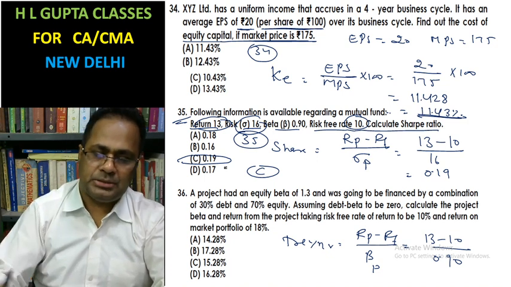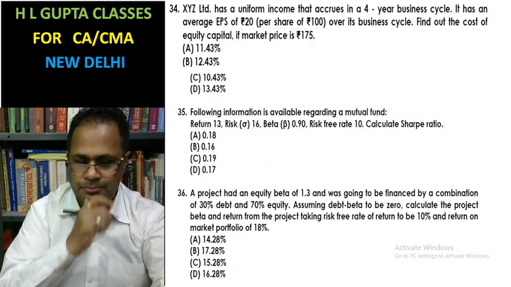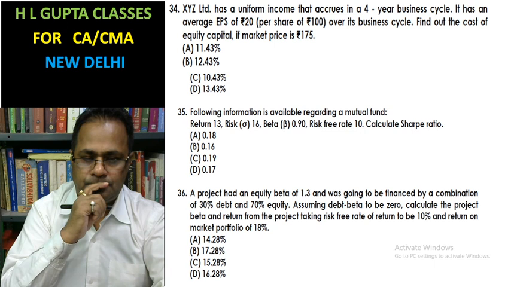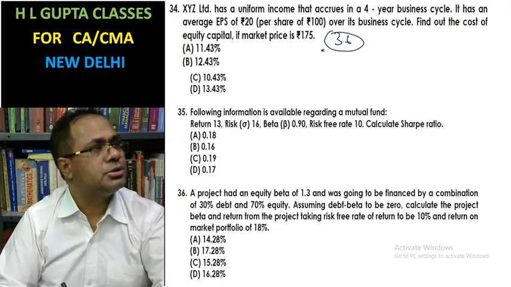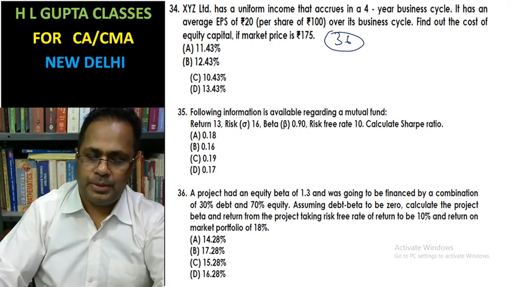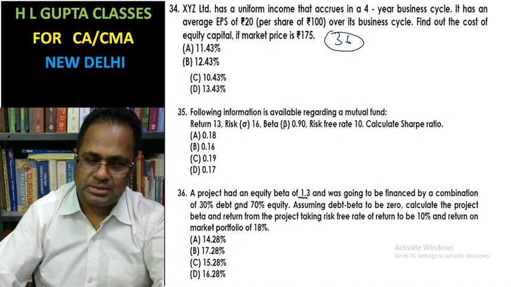Now question number 36. A project has an equity beta of 1.3, going to be financed by a combination of 30% debt and 70% equity.